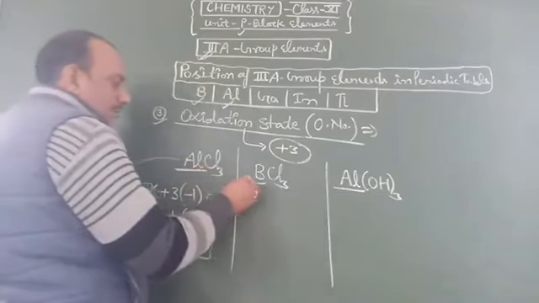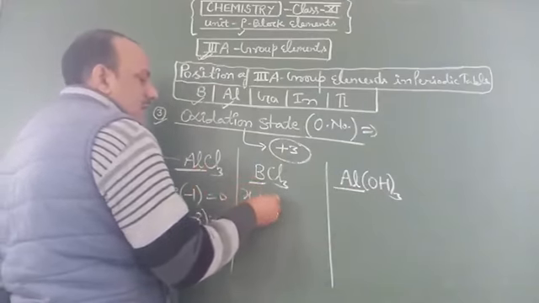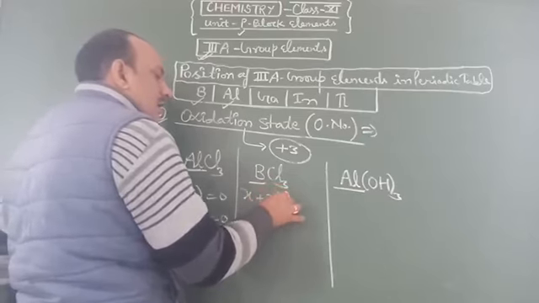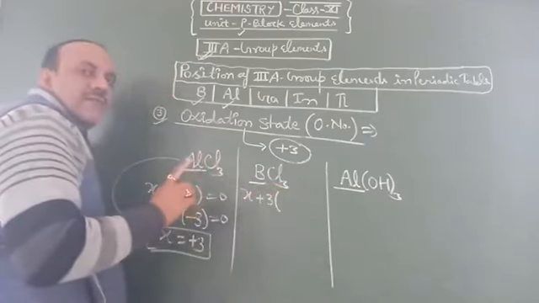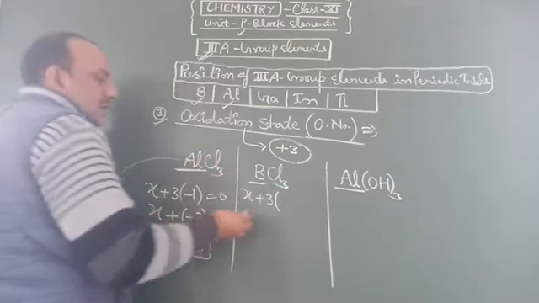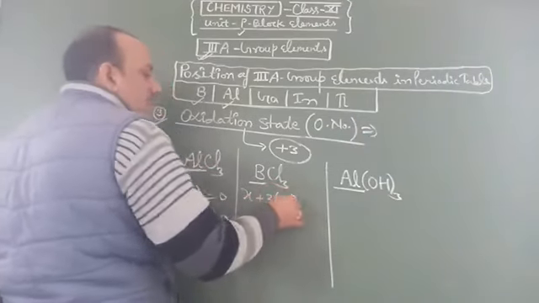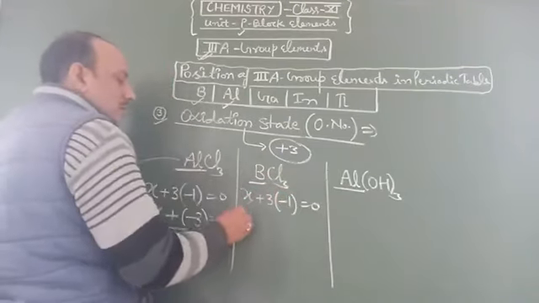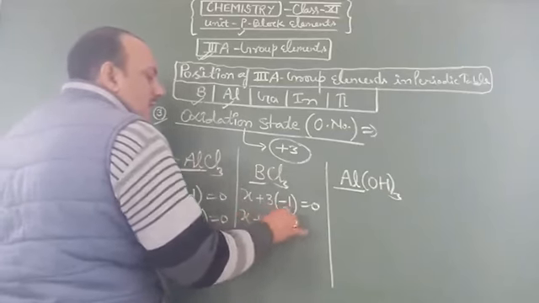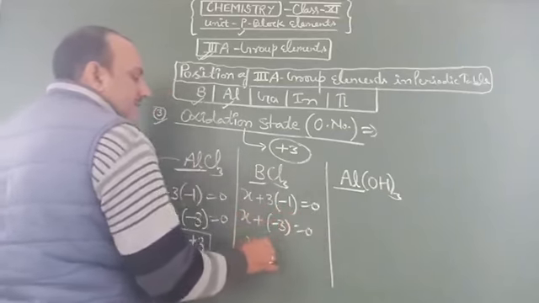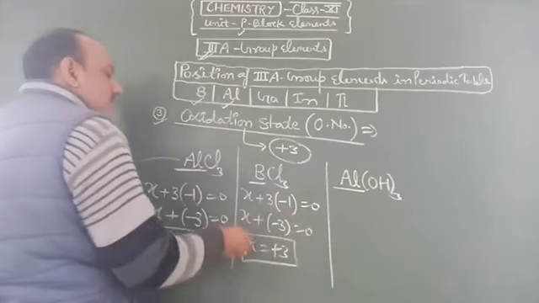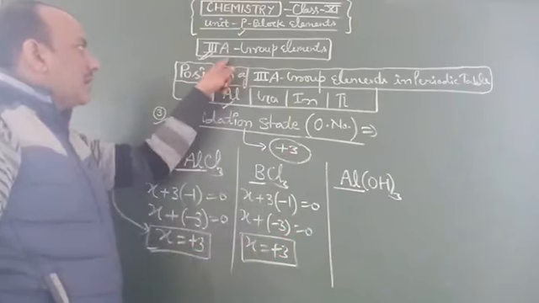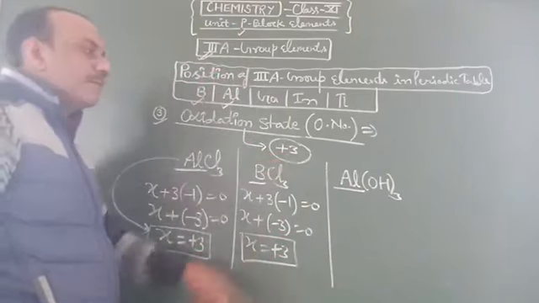Now for boron, X plus 3, because three chlorine atoms are available here, and the oxidation state of halogens is -1. So -1 is the oxidation state of a single chlorine atom, and the sum equals 0. So X plus -3 equals 0, then X equals +3. It's shown that the oxidation state of third A group elements is +3.